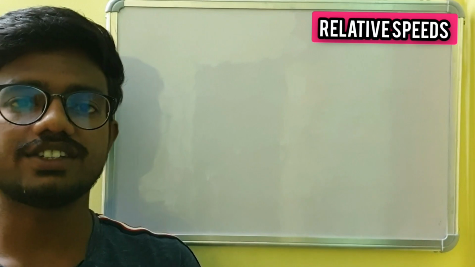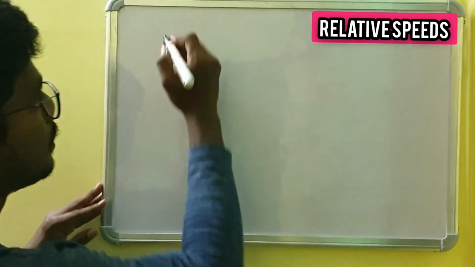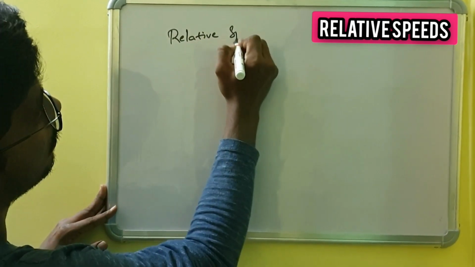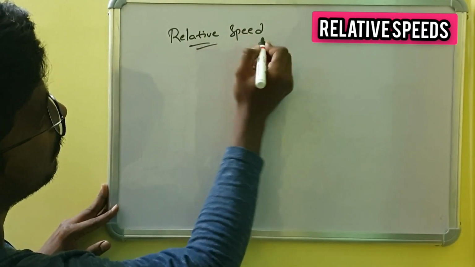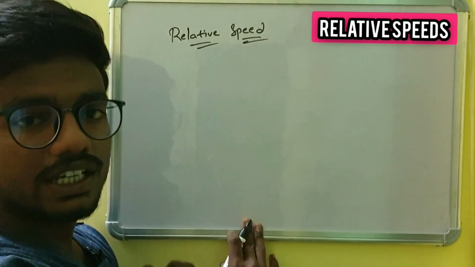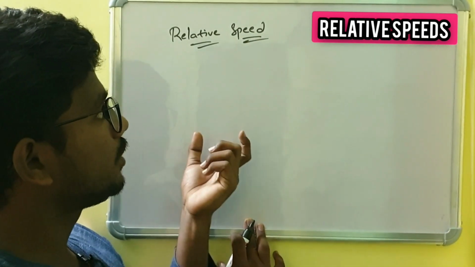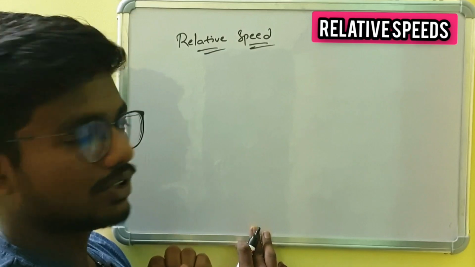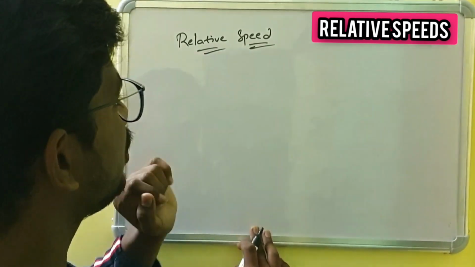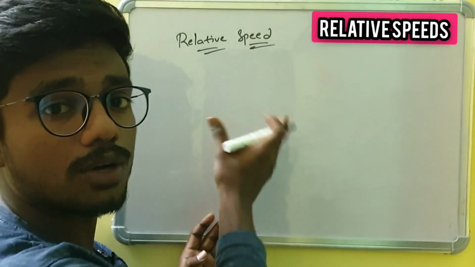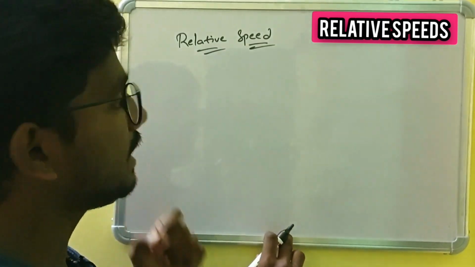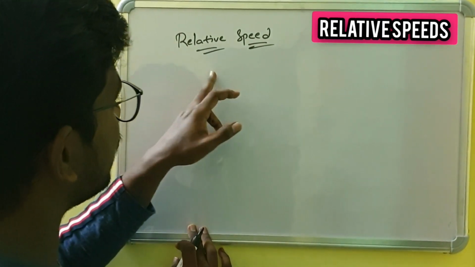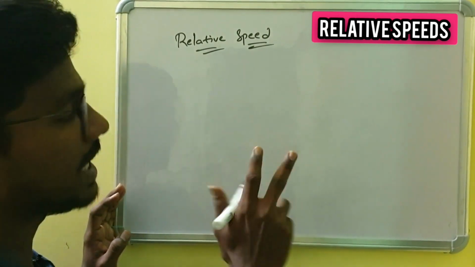Now I am going to discuss relative speed. Relative speed is the most important term which is used in these three concepts. Relative speed comes into picture only when two or more objects move at the same time. In relative speed we have two cases.